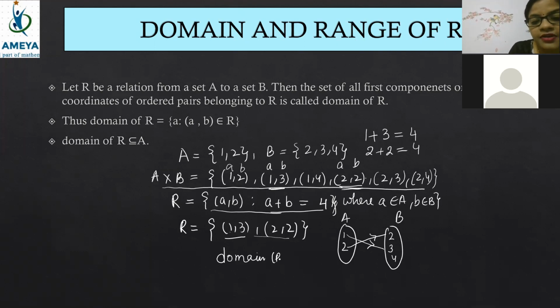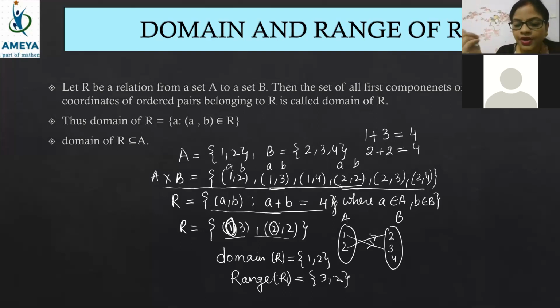So domain of R will be 1 and 2, beta, because here 1 is there, the first element of the relation, and here 2 is there. So domain of R is 1 comma 2. Very good, beta. Now what about range? Very good, Vishika. Range of R is 3 comma 2.